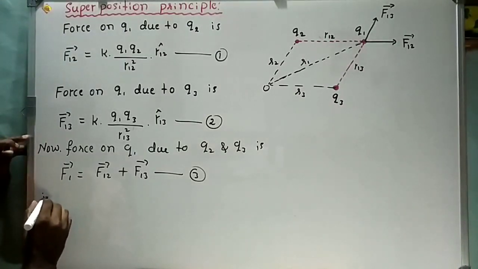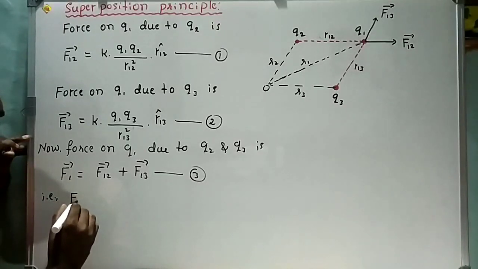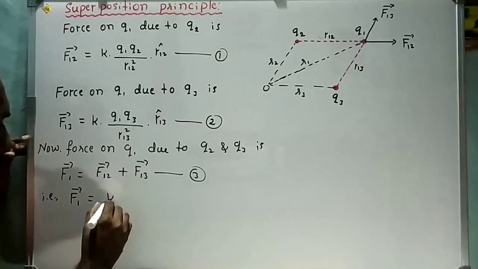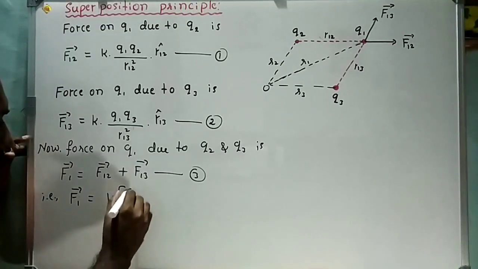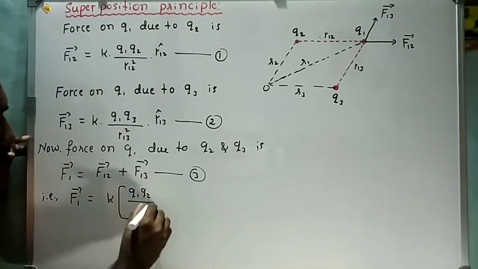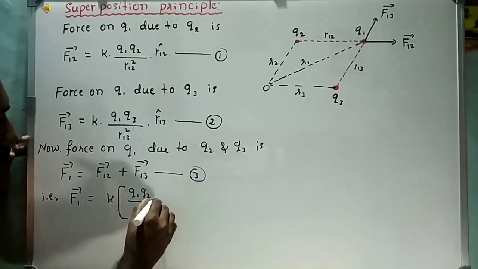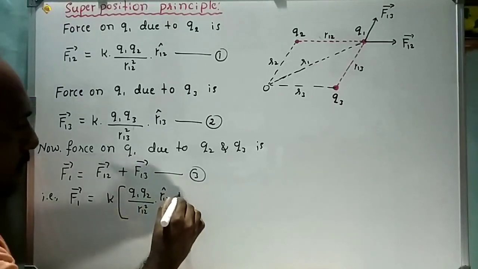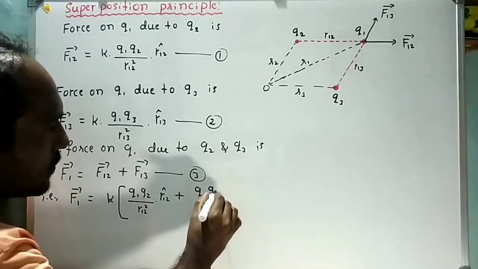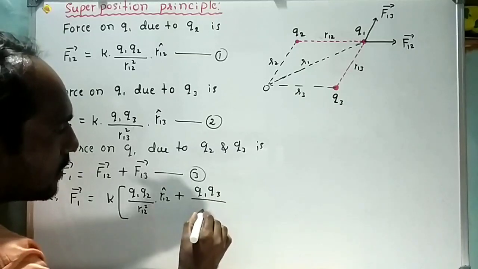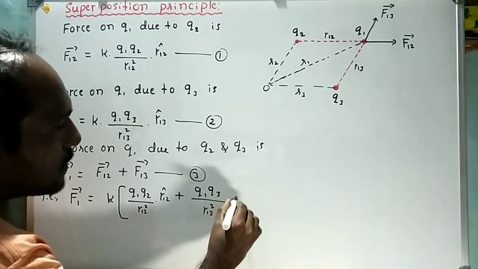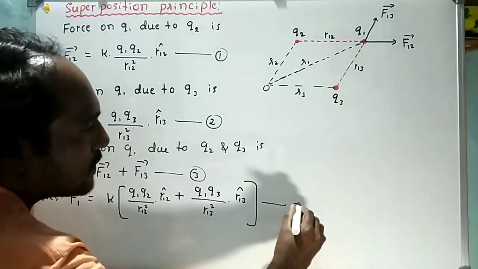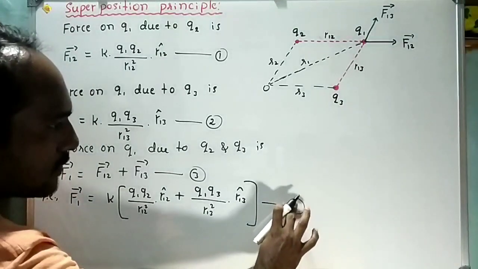That is, net force on Q1 is equal to K, taken common, into Q1 into Q2 divided by R12 square into R12 cap plus Q1 into Q3 divided by R13 square into R13 cap, called equation 3. So equation 4.